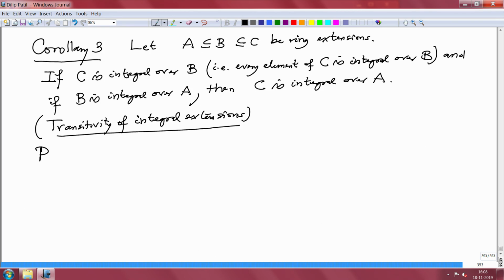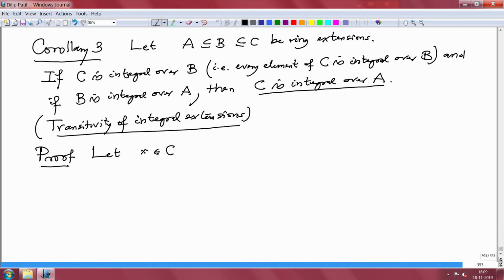Proof. What do I need to prove? I need to prove that every element of C is integral over A. So start with an element in C. Let x belong to C. What are we looking for?